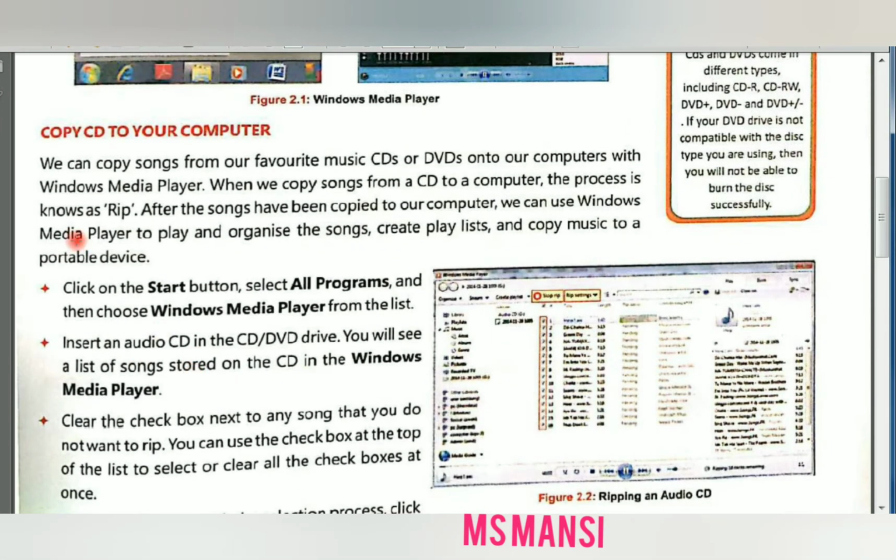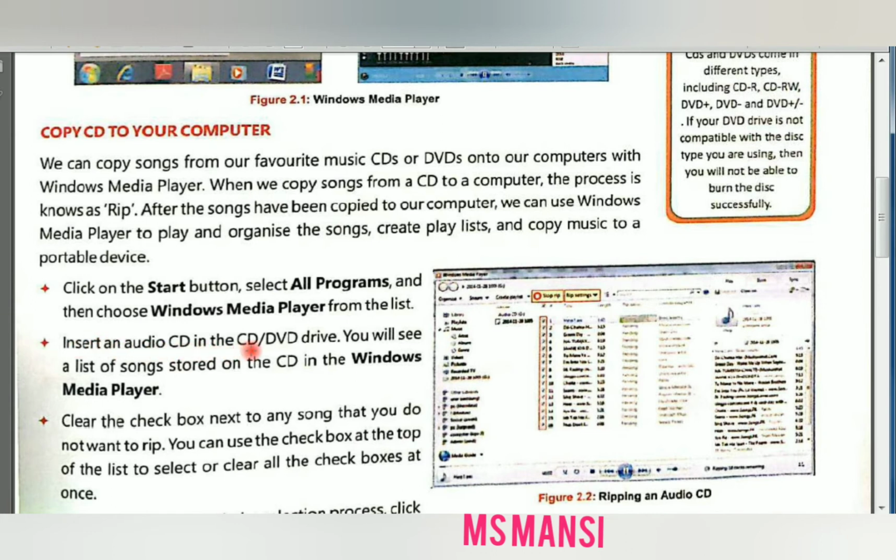So how will you start this window media player? Click on the start button, then click on all programs, and then choose window media player. Okay, first of all click on the start button, then all programs, then window media player. Then insert an audio CD.